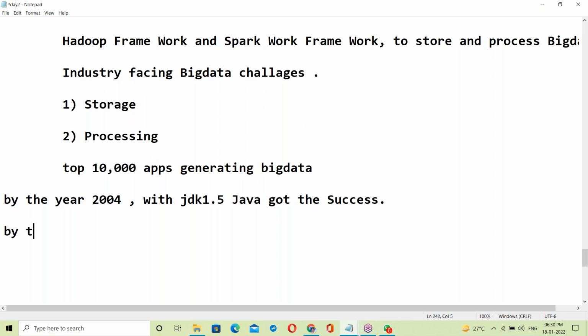By the year 2010, 90% of existing applications were migrated to Java.